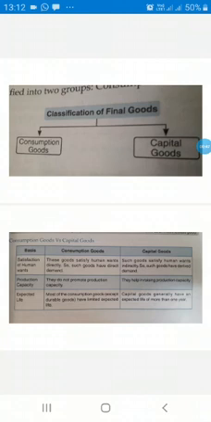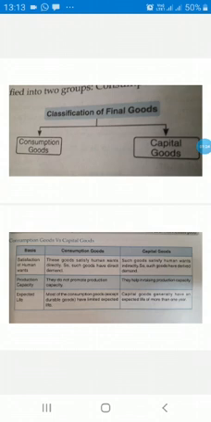Clear? Now, durable goods, you can take the example of television, refrigerator, etc. Okay? It refers to those goods which can be used again and again over a considerable period of time. You can use them for 2, 3, 4, 5, 6 years. Semi-durable goods can be used for a limited period of time. These goods have a lifespan of around 1 year. You can take the example of clothes, crockery and shoes.